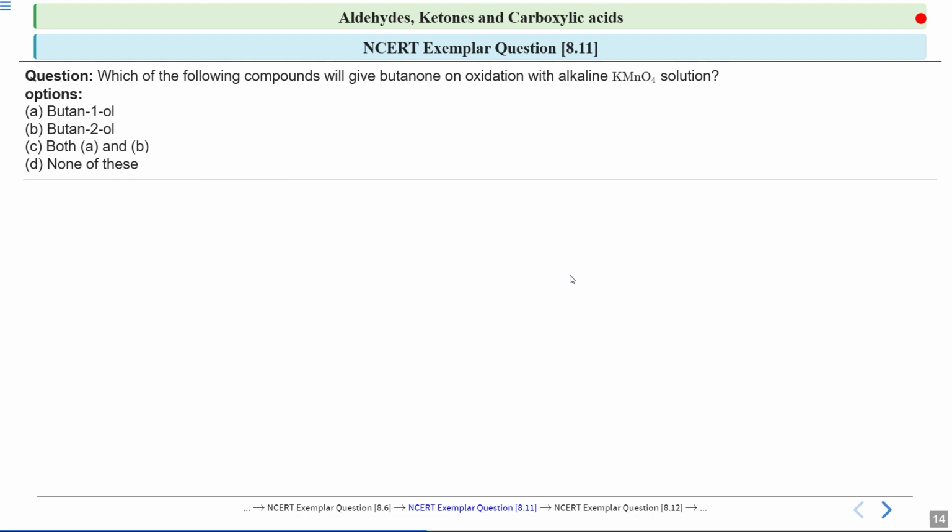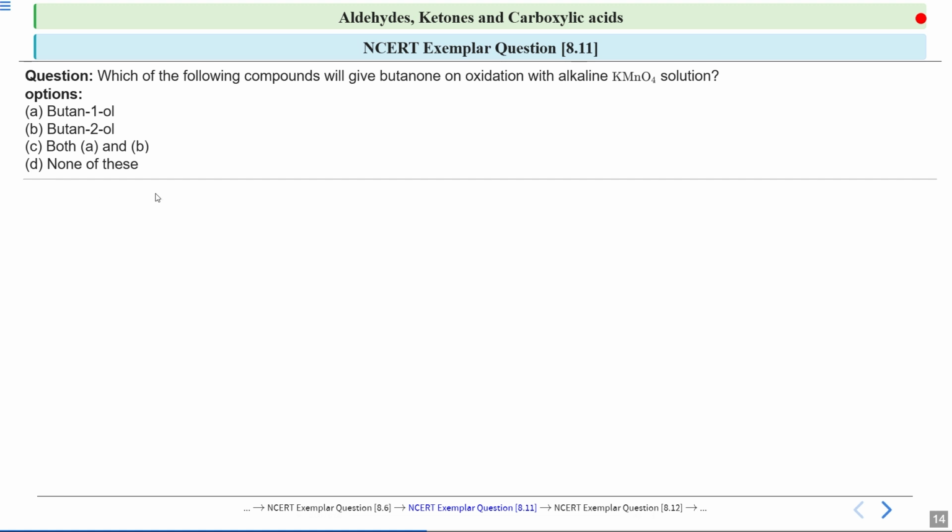Now let us move to the NCERT exemplar question 8.11. It is asked: which of the following compounds will give butanone on oxidation with alkaline KMnO4? You have been given 4 options and you have to tell which among these will give butanone on oxidation with KMnO4. Is it butan-1-ol, butan-2-ol, both A and B, or none of these?